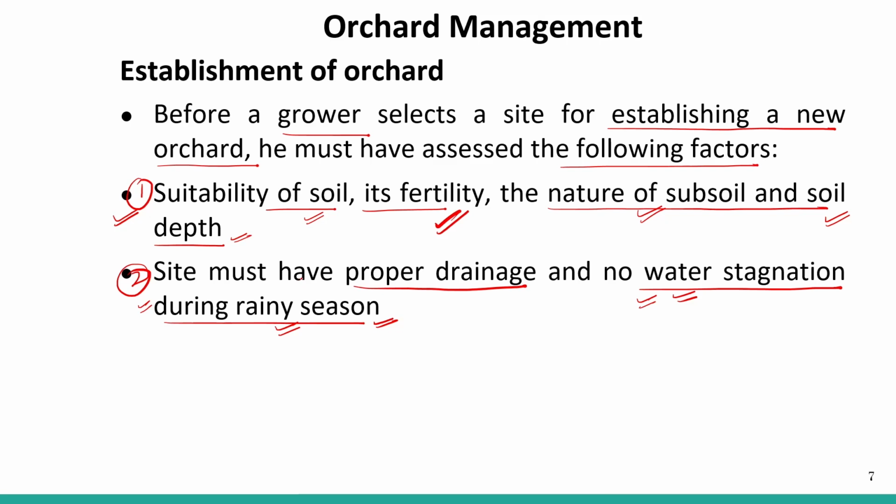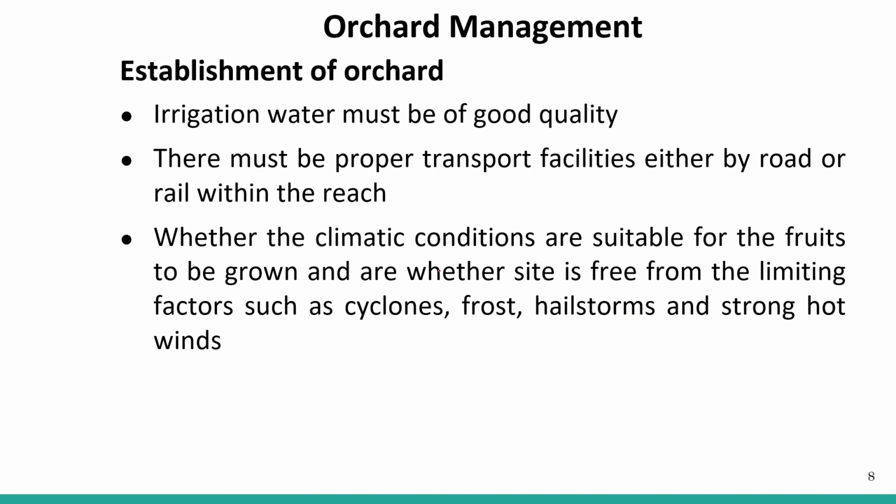So the first one is the suitability of soil, its fertility, the nature of subsoil, and the soil depth. This must be considered. Second point, the site must have proper drainage and no water stagnation during the rainy season. This is also important. Next, irrigation water must be of good quality. The water which you are using for irrigation should be of good quality. It should not be stagnant water.